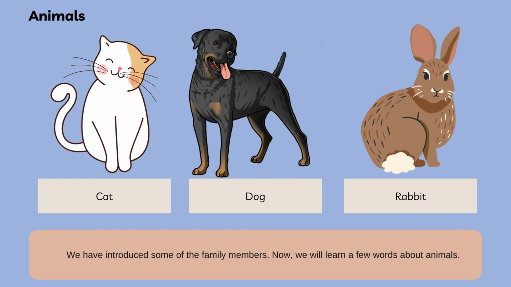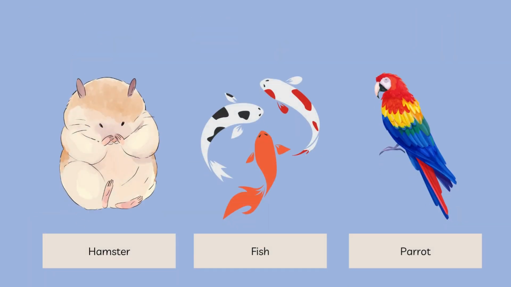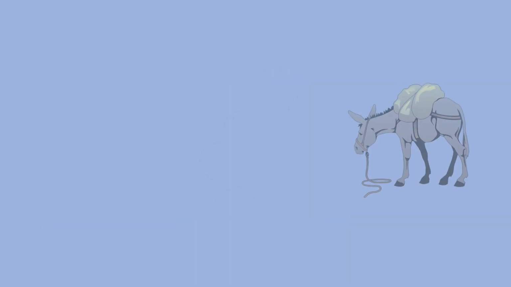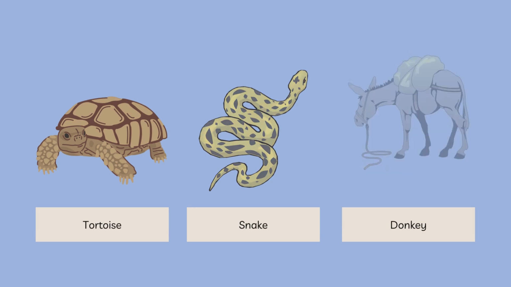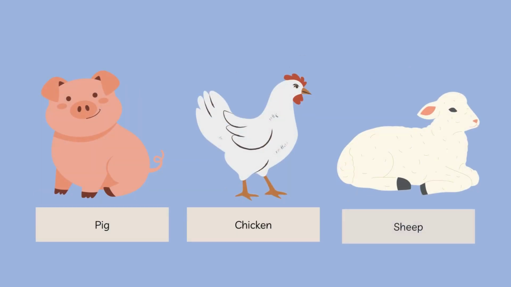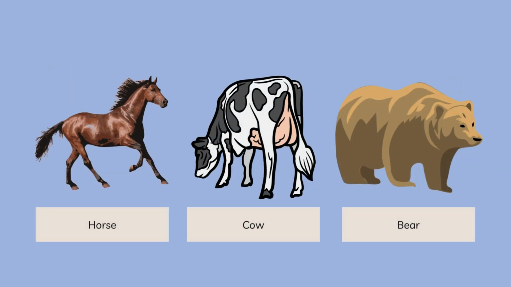Now, we will learn a few words about animals: cat, dog, rabbit, hamster, fish, parrot, tortoise, snake, donkey, pig, chicken, sheep, horse, cow, bear.